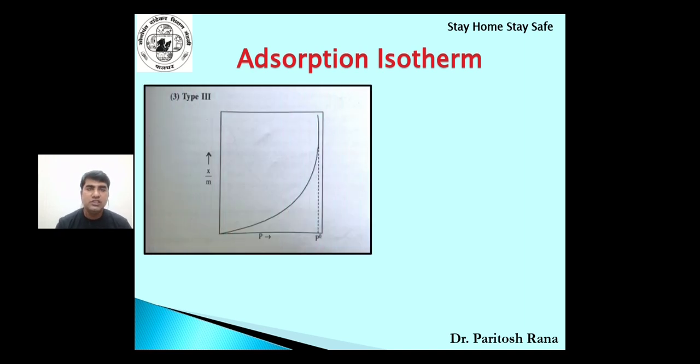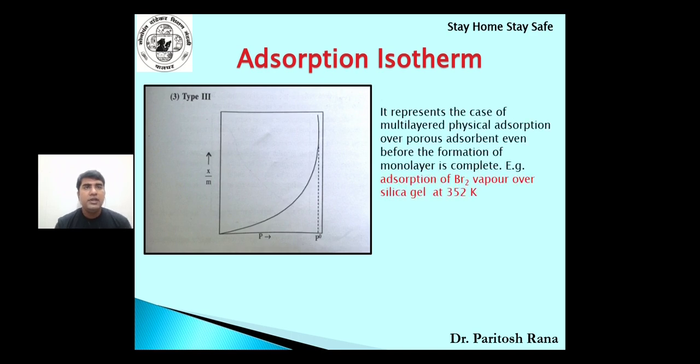Okay, this is the third one. Now it is a curve graph. Again the y-axis and x-axis remain the same, x upon m and P. It represents the case of multi-layered physical adsorption over porous adsorbent even before the formation of monolayer. Now the last example was what? One complete layer is formed and then another is getting formed. Now here what is the case?